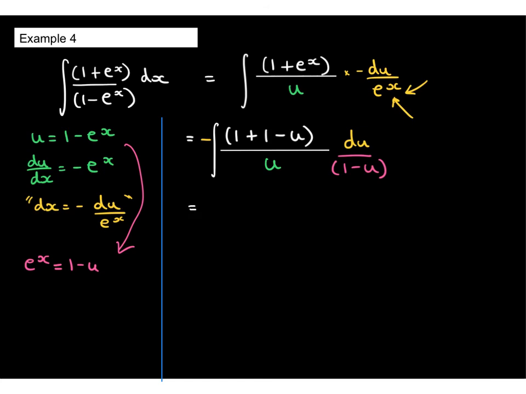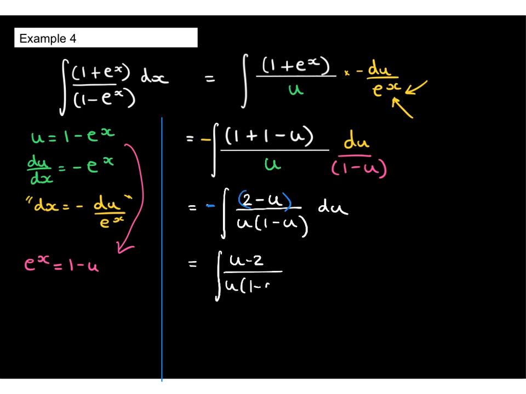It's starting to look a bit messy. I've got negative 2 minus u over u, 1 minus u, with respect to u. Now I'm going to tidy this up a little bit by incorporating this negative here into the numerator. So it becomes u minus 2, which is a little bit easier.